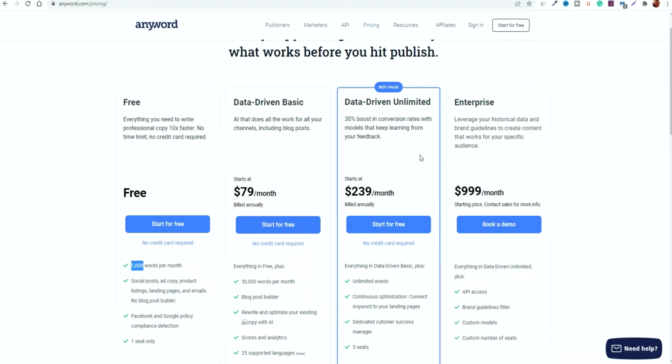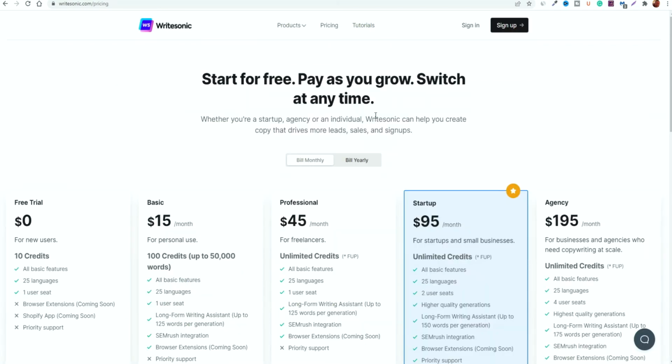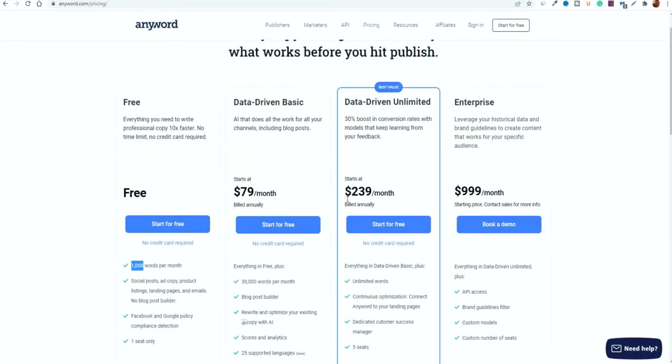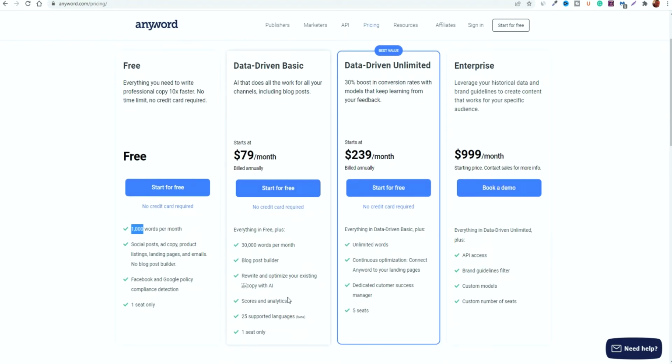And then you can opt into the other pricing tiers, but again, when you compare it to other platforms that are only charging you $19 a month or $29 a month, with Anyword they're charging you almost double for the same amount of features, the same access to all the tools, and even the amount of words that you can produce. In most cases, when you compare it to the likes of Writesonic, for $15 a month you can generate up to 50,000 words, whereas with Anyword it's costing you $80 a month and you don't even get the same amount of words, only 30,000 words, so you're getting 20,000 words less for almost 3 times the amount of money that you have to pay. That in itself, in my opinion, isn't really a good alternative.